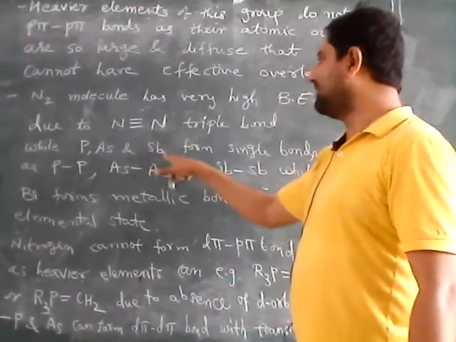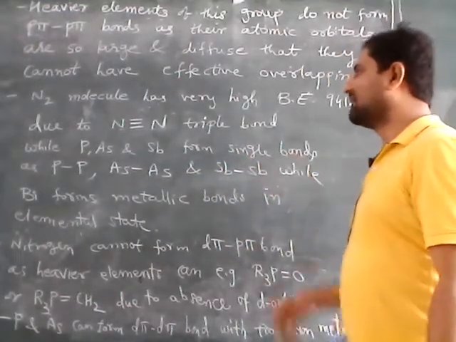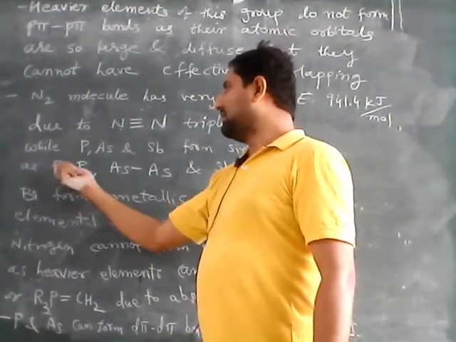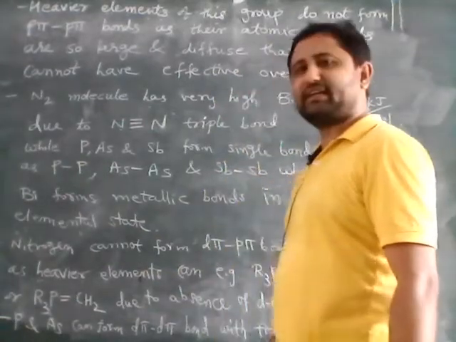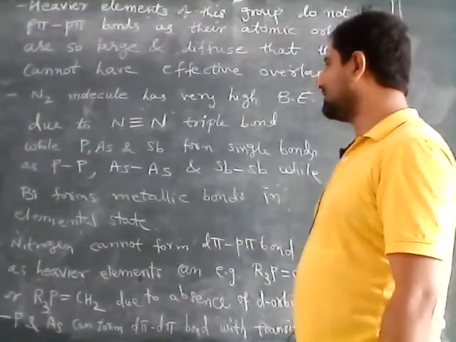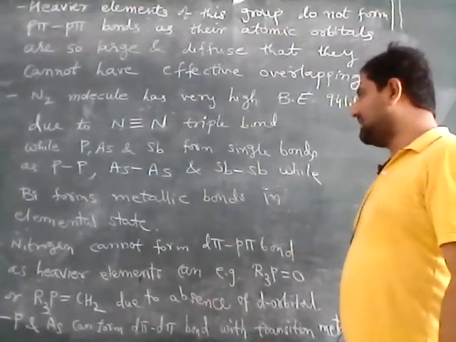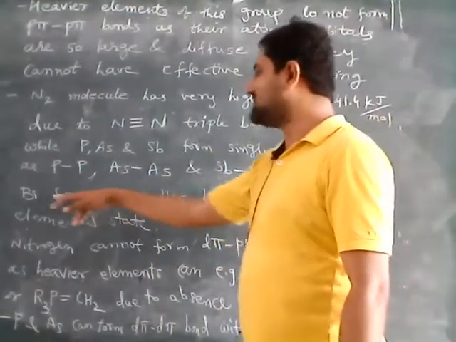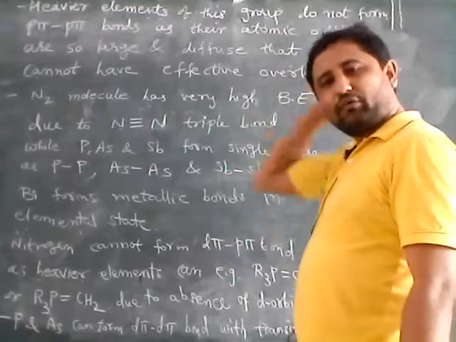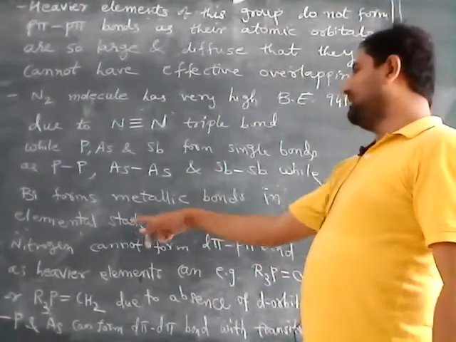phosphorus, arsenic and antimony can form a single bond, as in the case of phosphorus, it forms a single bond with the other phosphorus atom. Arsenic forms a single covalent bond with another arsenic atom, and antimony forms a single bond with another antimony atom. While in the case of bismuth, it is elemental. So bismuth cannot form a covalent bond. In that case, bismuth forms a metallic bond in its elemental state.